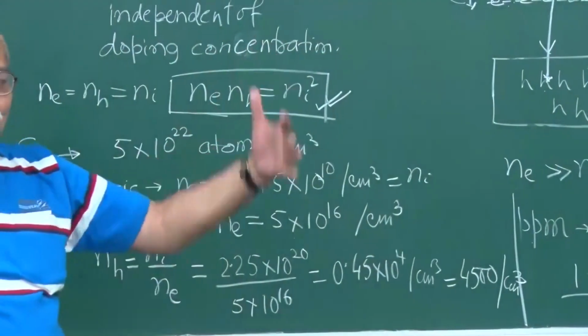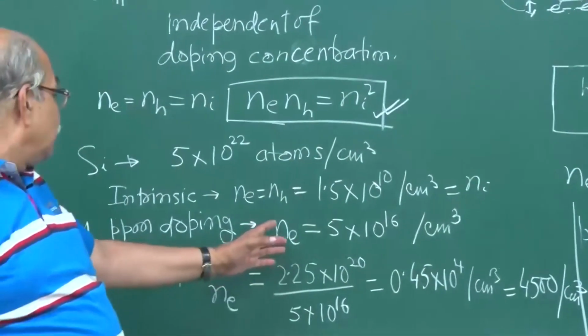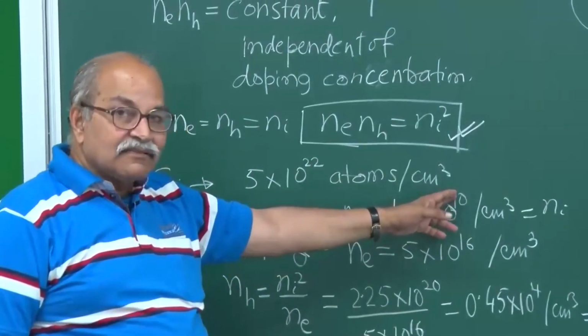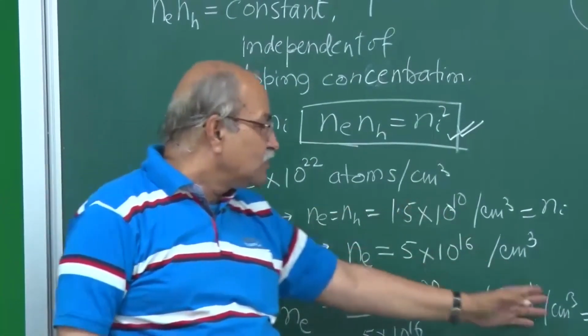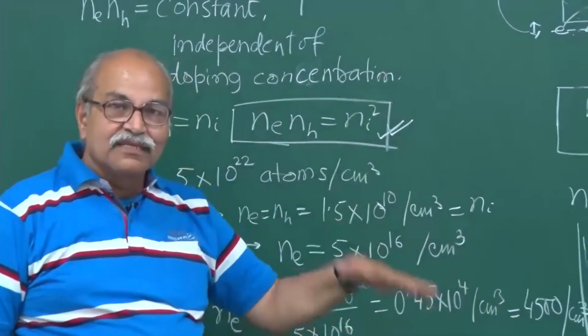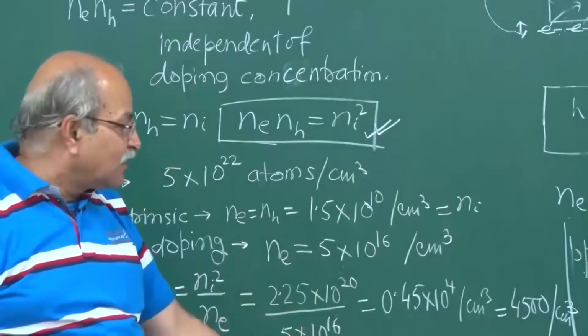Okay, so number of holes has gone from 1.5 into 10 to the power 10 to just 4,500. Number of holes has gone terribly down.